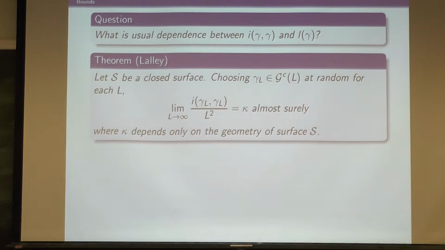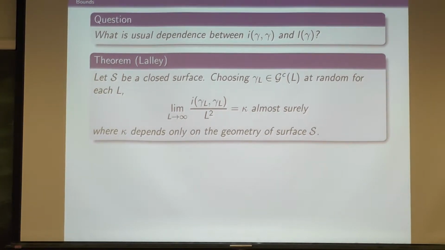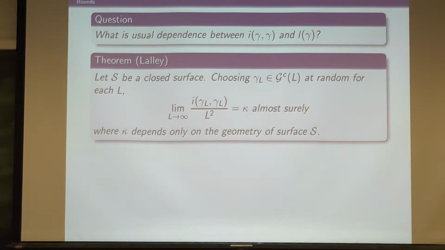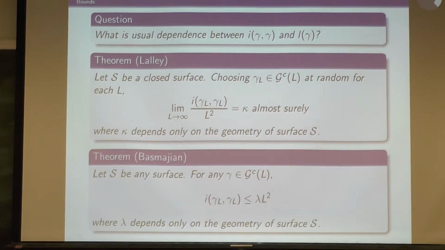So almost surely the self-intersection number grows like kappa times length squared, where kappa depends on the metric you chose. And for any geodesic you choose, its self-intersection number is at most its length squared times some other constant lambda. So roughly speaking, almost all geodesics have maximal self-intersection number, which is length squared. So somehow this needs to show up.